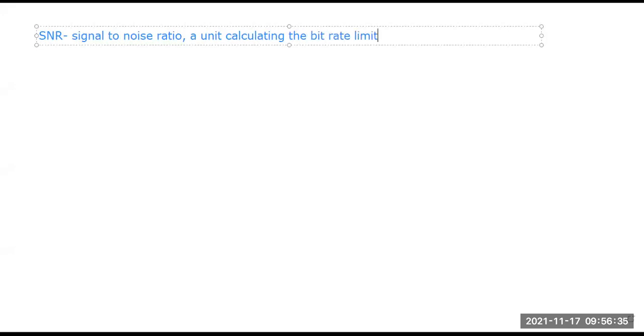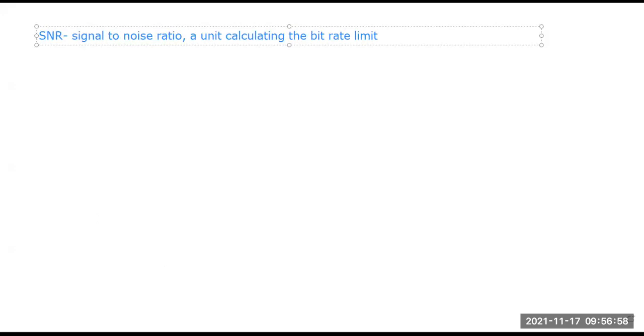So how many bits can be transferred through the medium while noise is present? This calculation is done with the help of SNR, signal to noise ratio, the unit that calculates the bit rate limit.